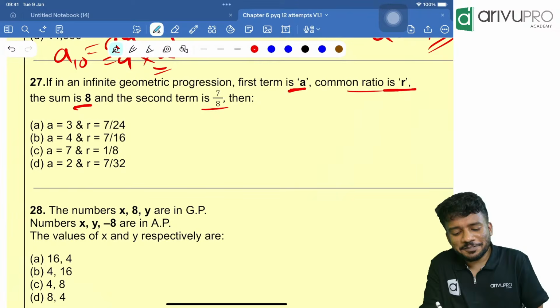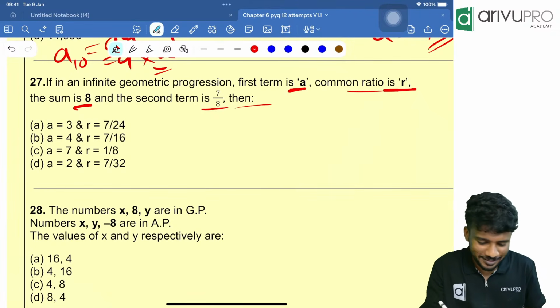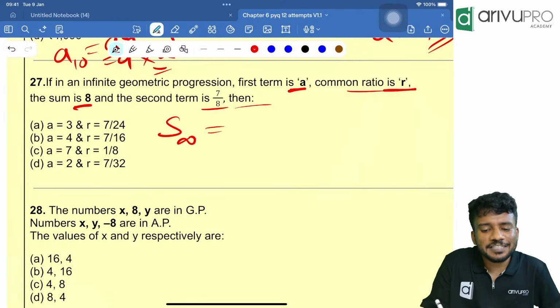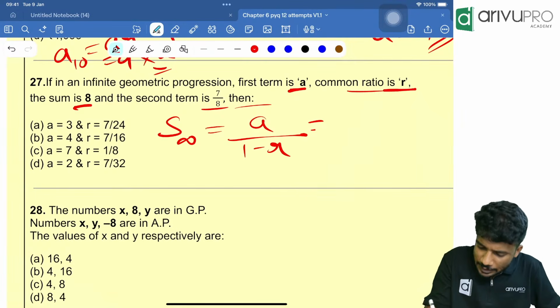Yes. Now, in an infinite GP, the first term is A, common ratio is R, the sum is 8, the second term is 7 by 8, then A is how much, R is how much is the question. Infinite GP. Yes, sum to infinity is what? A divided by 1 minus R.